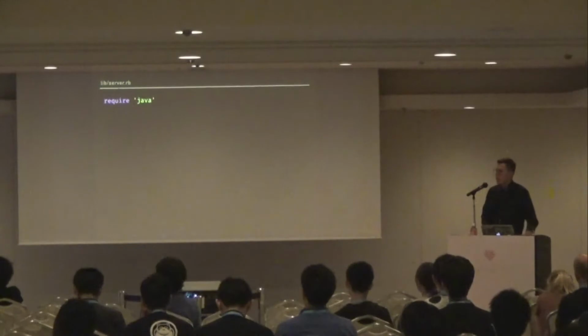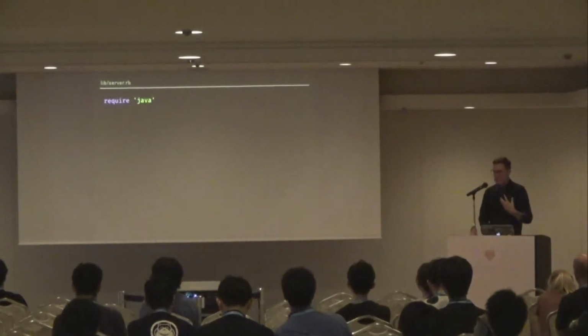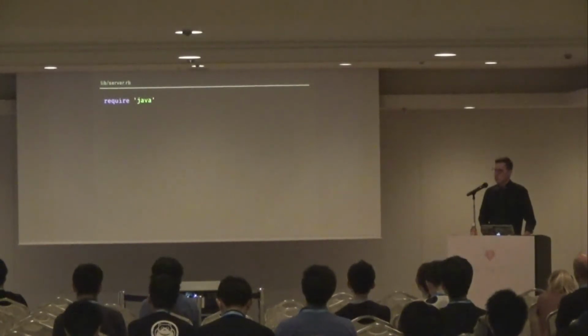Now this application also has a single .rb file. Again, it's a very contrived example. But this server.rb file is the entry point for the application. It's a Ruby script. The first thing we do is require java, which is what most JRuby applications do, which gives us access to some convenience methods and other things that JRuby provides for us.